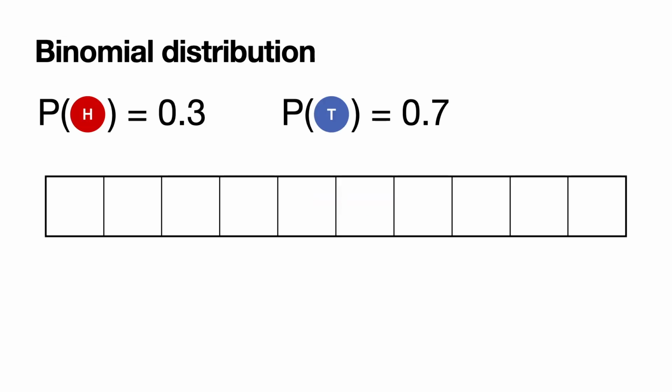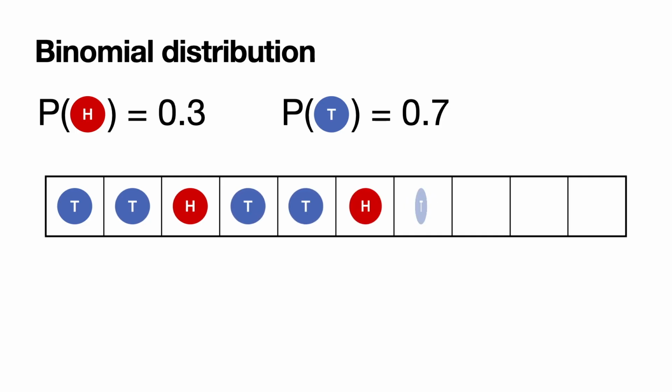The binomial distribution is the following. My favorite way to look at distributions and probability in general is with coins. So let's say that we flip a coin and the coin can land in heads or in tails. And now we're going to flip it many times, but let's say the coin is biased, so it doesn't land in heads or tails with the same probability. Instead, this coin lands in heads with a probability of 30% or 0.3 and in tails with a probability of 70% or 0.7. And now we're going to flip this coin 10 times and we're going to see what we get.